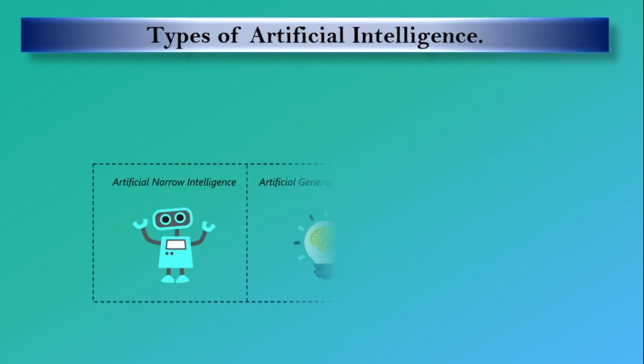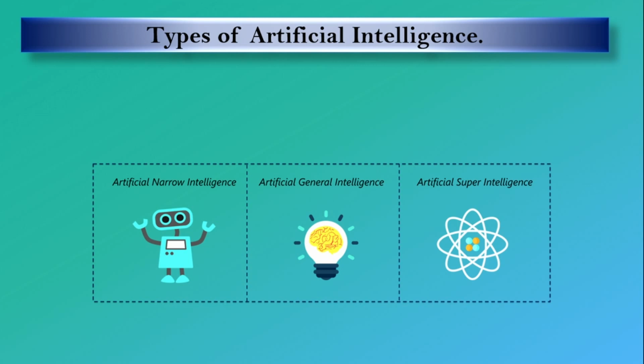Then types of artificial intelligence. Artificial intelligence develops along 3 evolutionary stages. We have artificial narrow intelligence, followed by artificial general intelligence and artificial super intelligence.